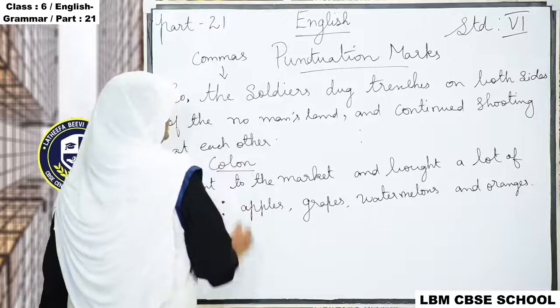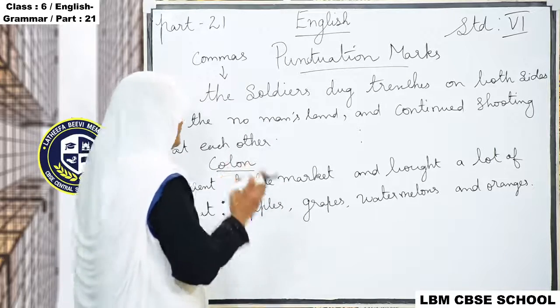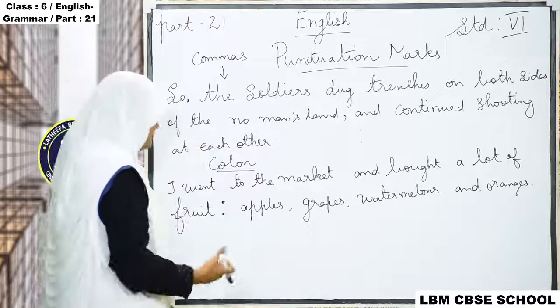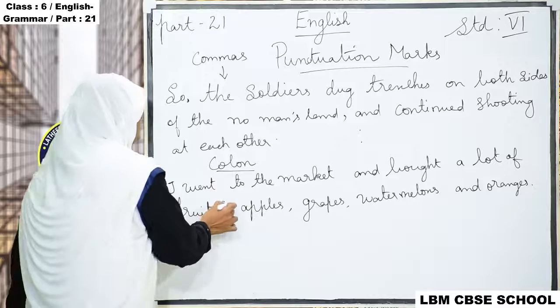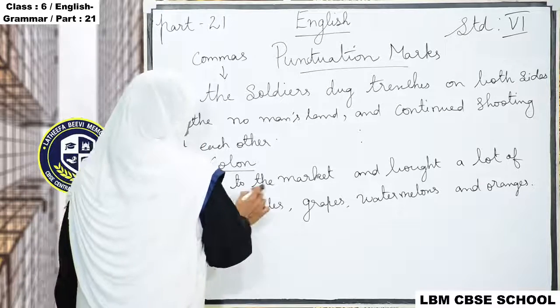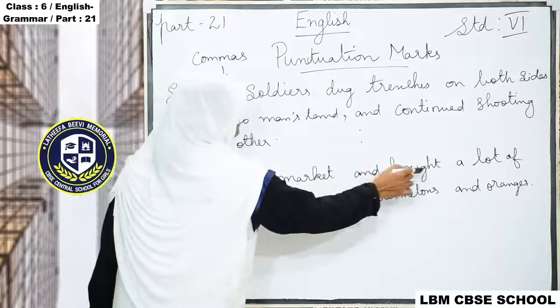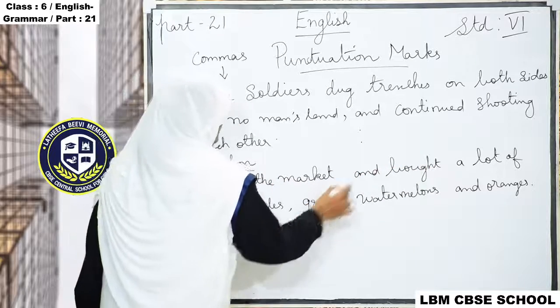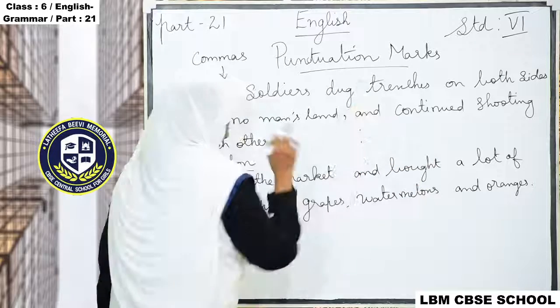So colon is used for a subsection or a list. For example, you are going to present a list, which means before that you have to put one colon. Okay, I went to the market and bought a lot of fruit: apples, grapes, watermelons and oranges.